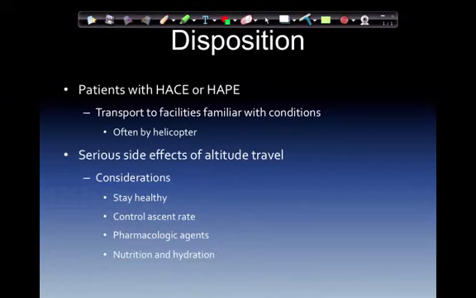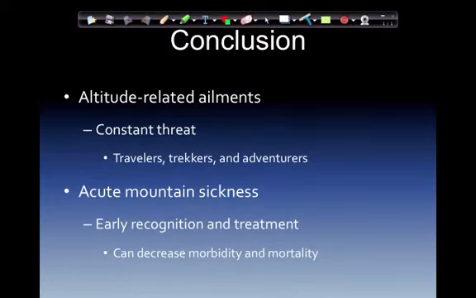Considerations on this should be that the patient should attempt to stay healthy, control ascent rate, and if there are pharmacological agents, administer those, and then nutrition and hydration must be paramount. So in conclusion, altitude-related ailments are a consistent threat to travelers, trekkers, and adventurers. With acute mountain sickness, early recognition and treatment can decrease morbidity and mortality.